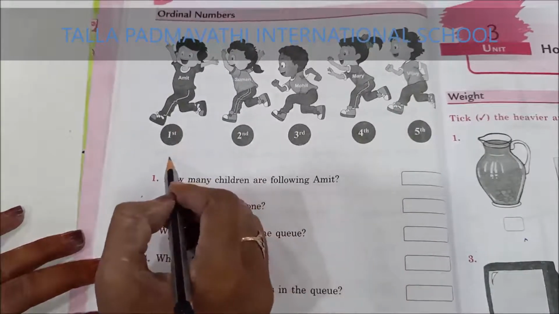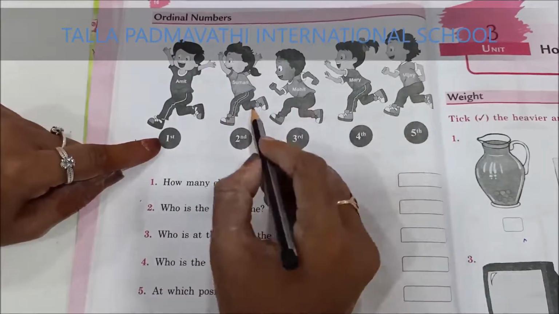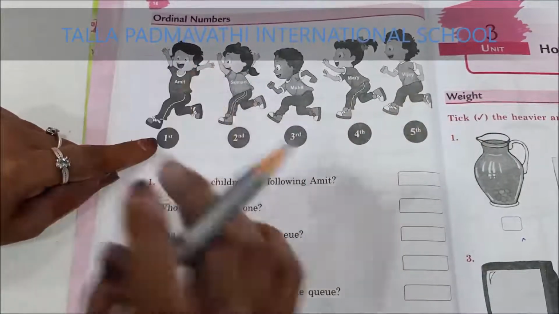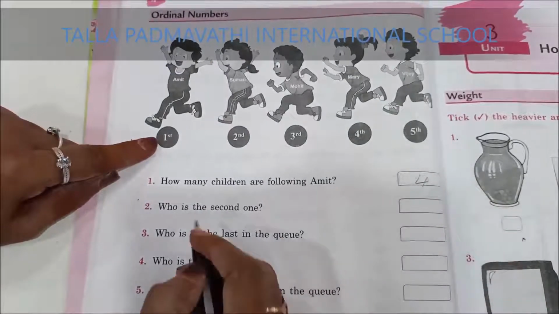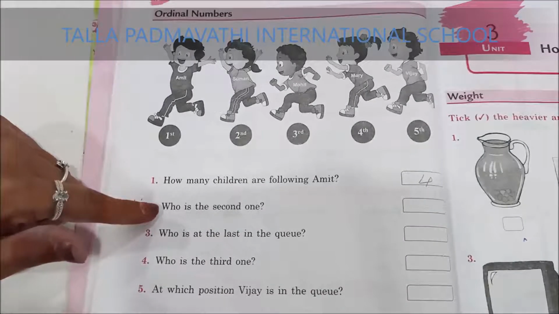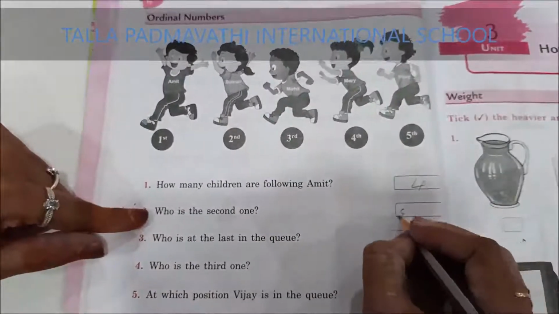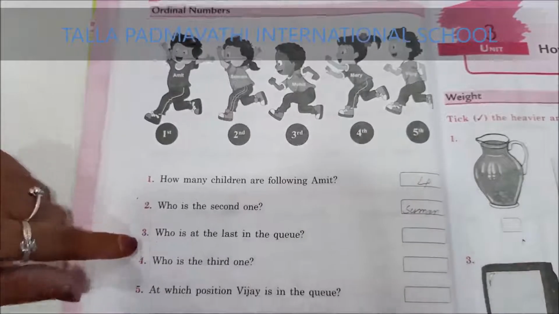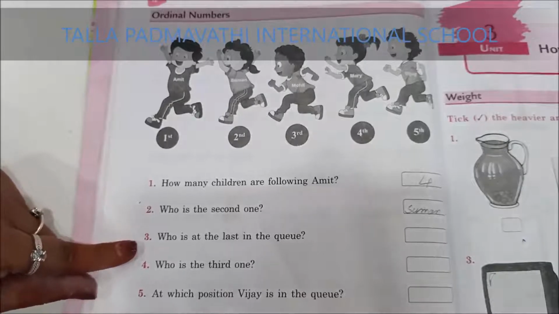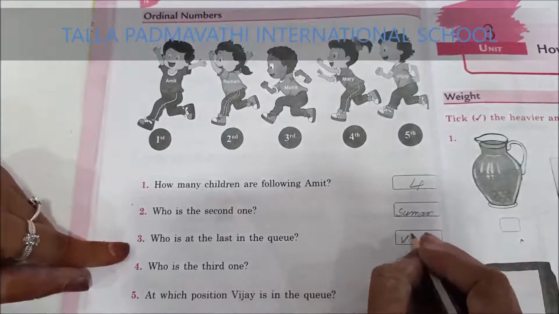So our first question is, how many children are following Amit? Amit is in first position. So tell me children, how many children are following Amit? 1, 2, 3, 4. 4 children are following Amit. Who is the second one? Come on, look at the picture and tell me. Name the person. It is Suman. Suman is in second position. Who is in the last? Who is at the last in the queue? In the line, children, who is in the last? Very good. Vijay.